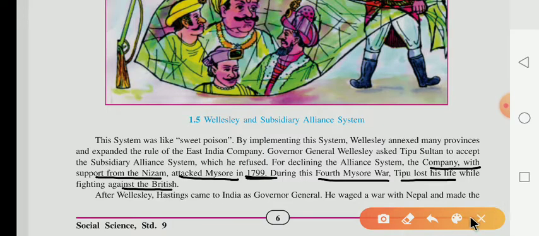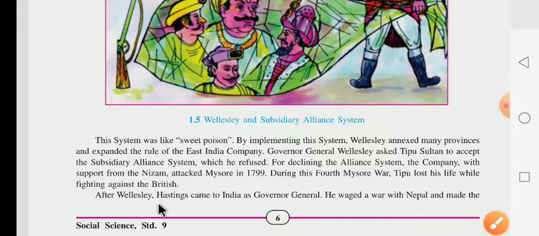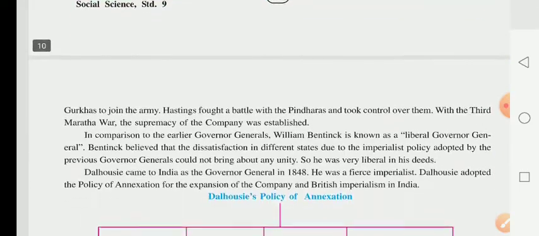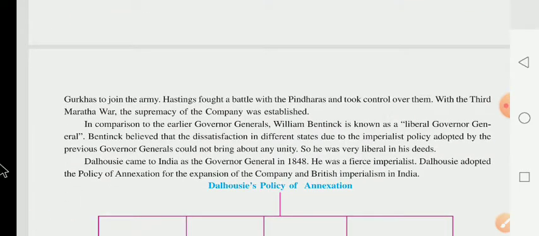After Wellesley, Hastings came to India as Governor General. He waged a war with Nepal and made the Gurkhas join the army. Hastings fought a battle with the Pindharas and took control over them.